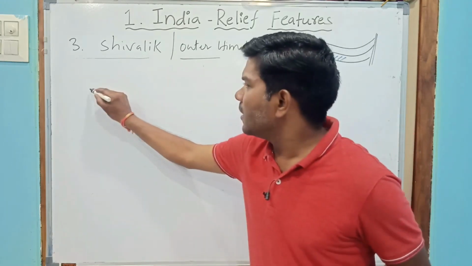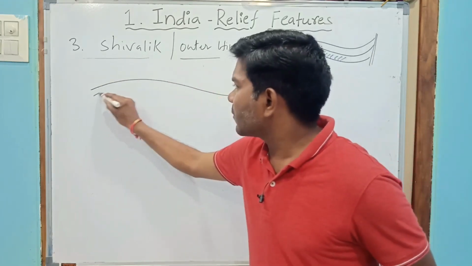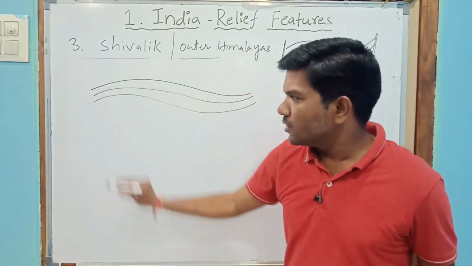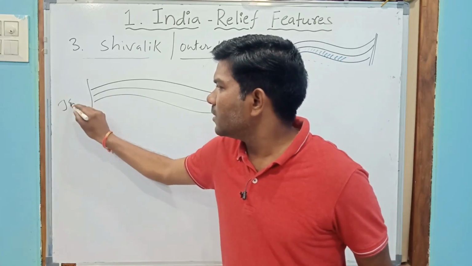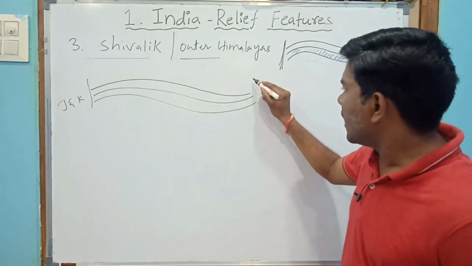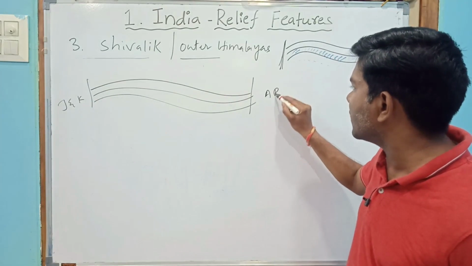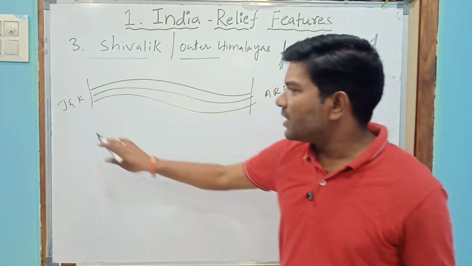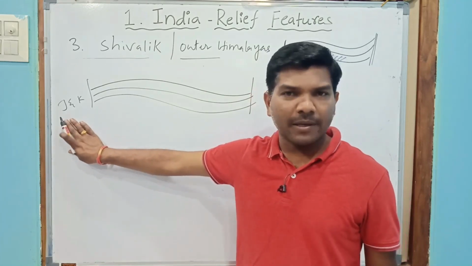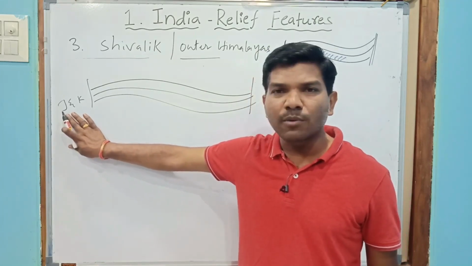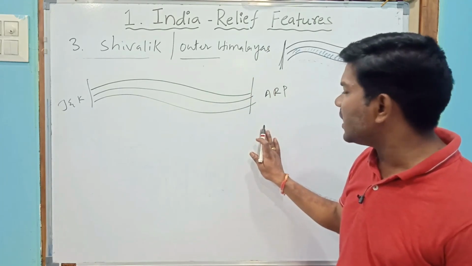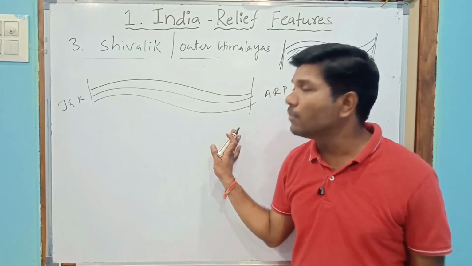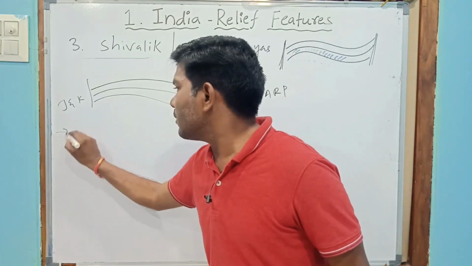See children, I want to explain very clearly. This is Jammu and Kashmir, and here this is Arunachal Pradesh. The western boundary is Jammu and Kashmir. Then what is the eastern boundary? The eastern boundary is Purvanchal or the Brahmaputra Valley.